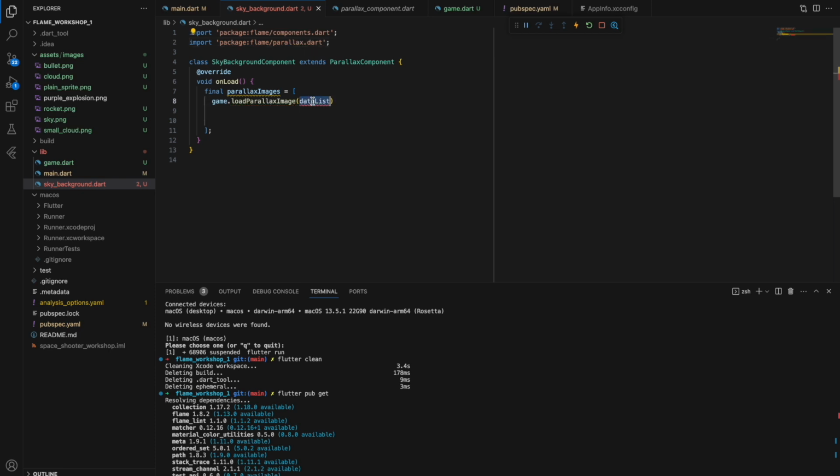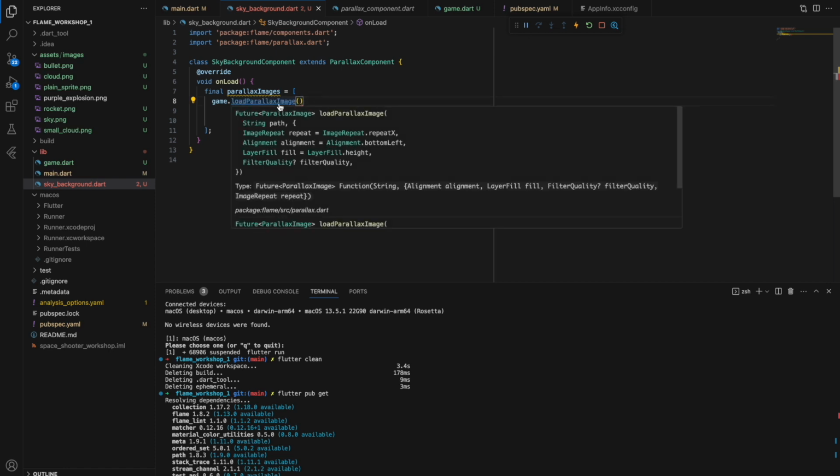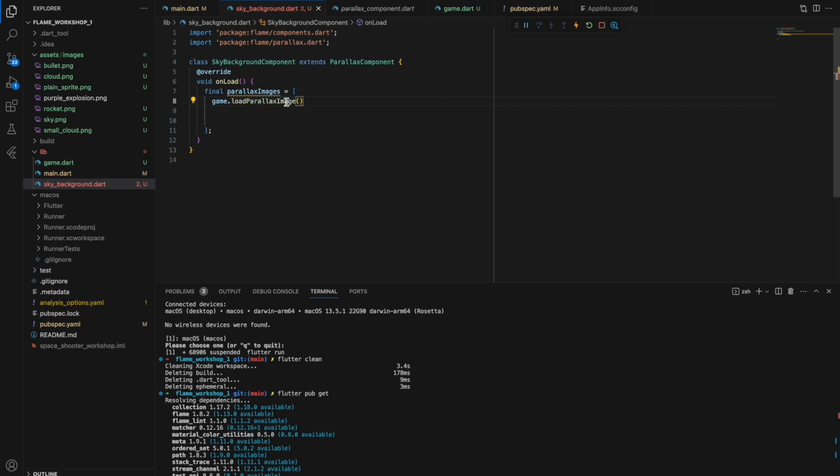Yeah, it works, thank God. Now what does it want? It needs a path, it needs an image repeat, and it needs filter quality. So these three parameters we are going to use.